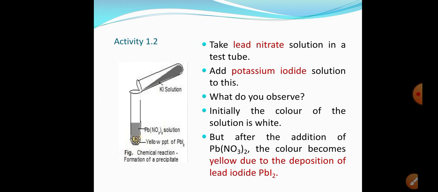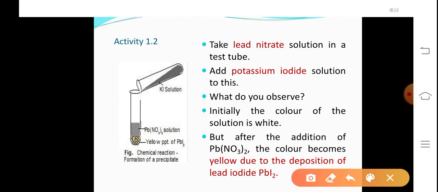Now let us learn the second activity. Take lead nitrate solution in a test tube. Add potassium iodide solution to this. What do you observe? Initially, the color of the solution is white, but after the addition, the color becomes yellow due to the deposition of lead iodide.